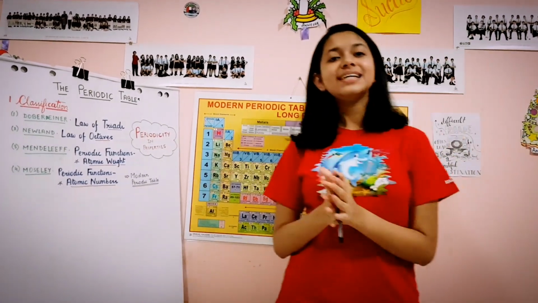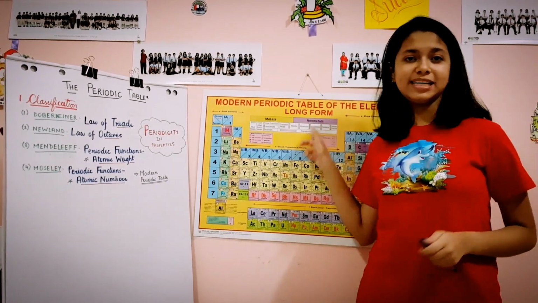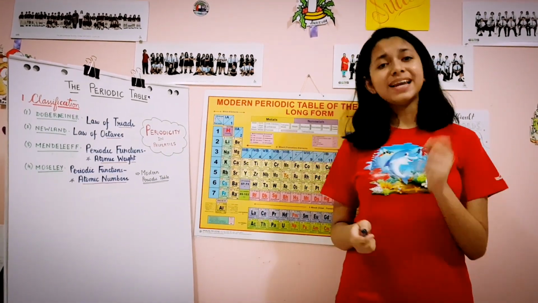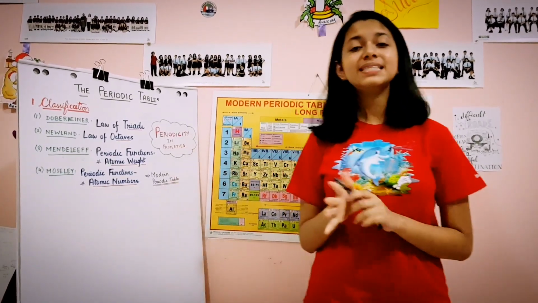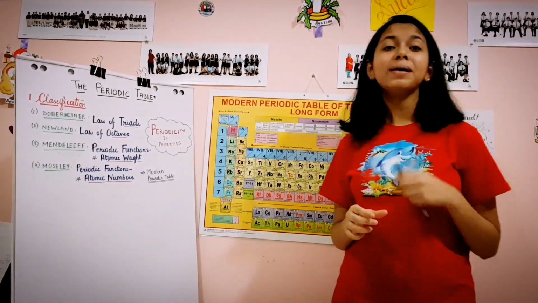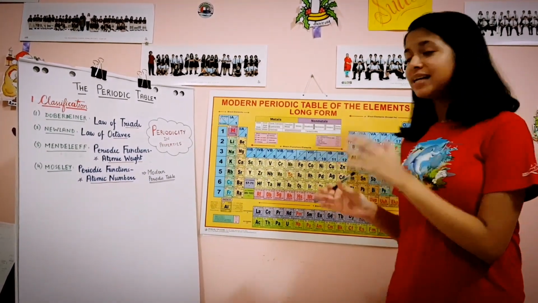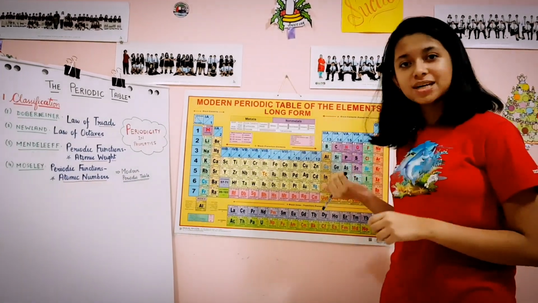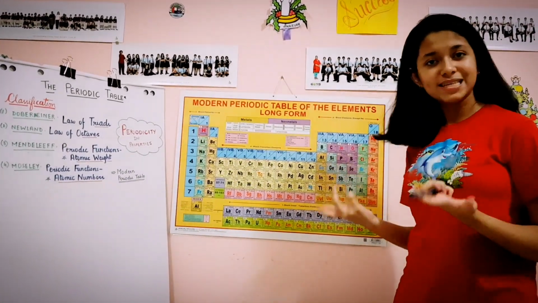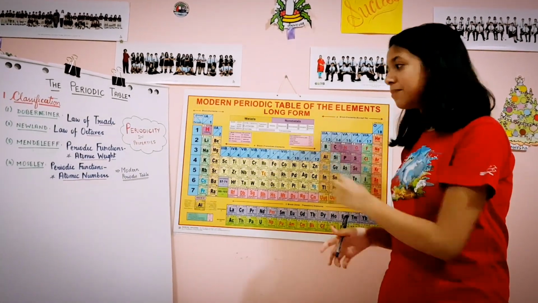So then in the 20th century, Moseley came up with the periodic table which we regard as the modern periodic table which we follow now. Moseley made a very minor change. He said that physical and chemical properties of elements are periodic functions of their atomic numbers, not the atomic weights, atomic numbers. So when we classify them in increasing order of the atomic numbers, then the problem of the isotopes gets justified because the atomic number of isotopes is the same. So isotopes such as chlorine will occupy only one position in the periodic table.